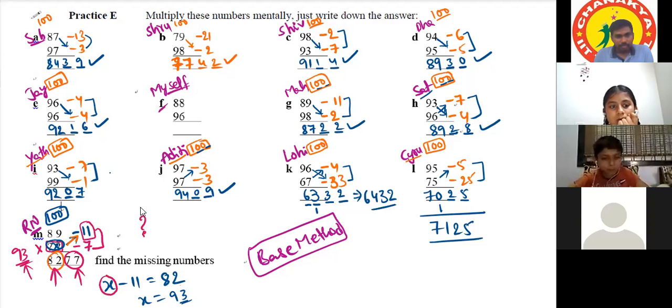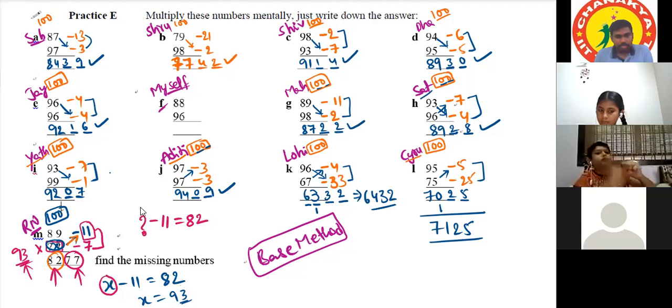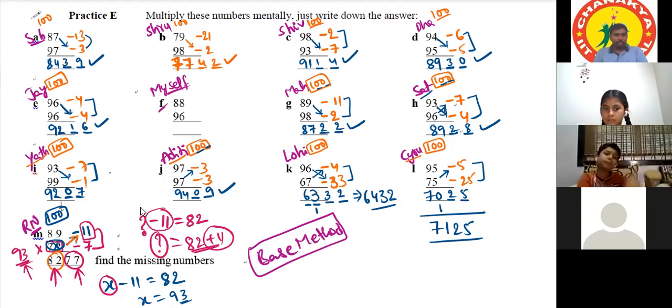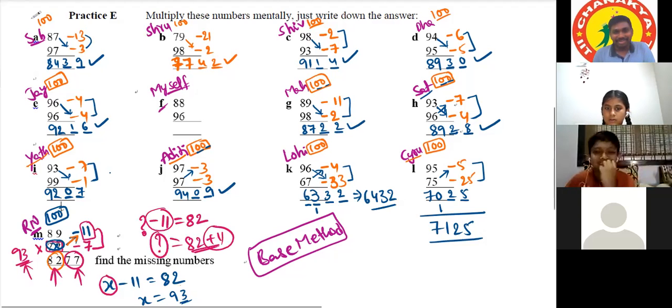Otherwise, I do it in my mind: from which number we have to subtract 11 to get 82. It is the same as 82 plus 11. In one direction it is minus 11, in another direction it will be plus 11.